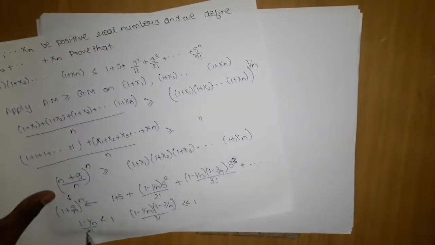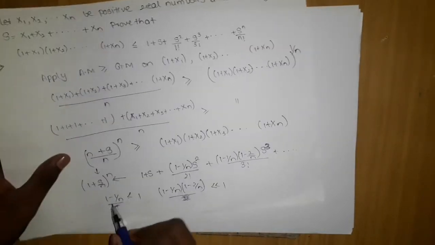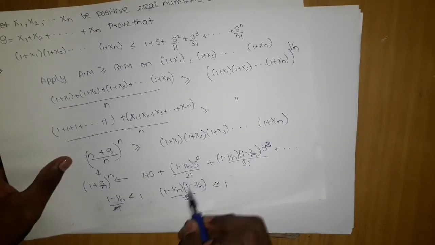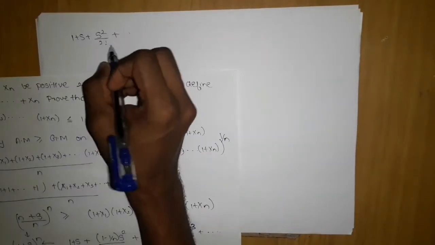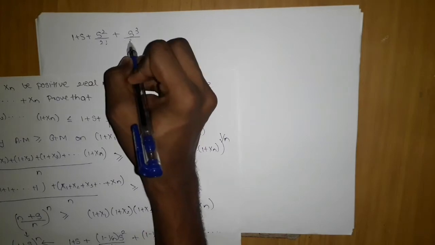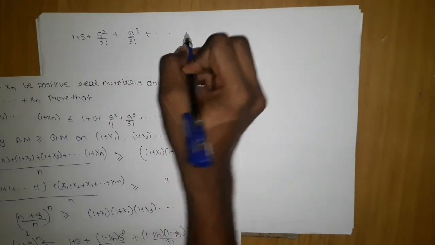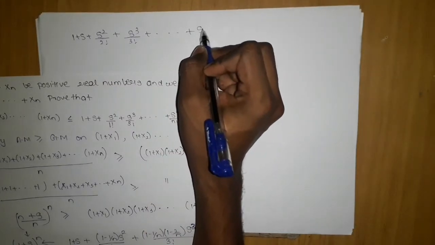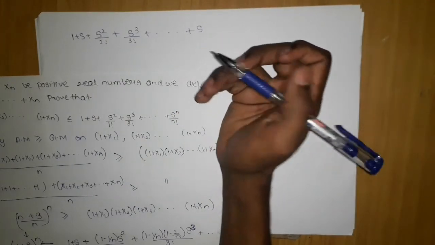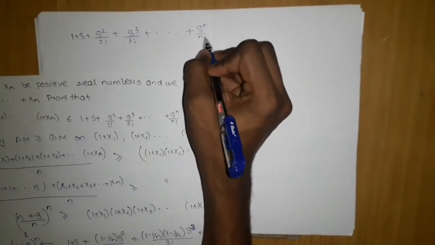Sorry, not 2 factorial. This thing is very small and this thing is even smaller, so we can ignore it. So it will be s square upon 2 factorial, s cube upon 3 factorial and so on, till the last term s to the n upon n factorial.